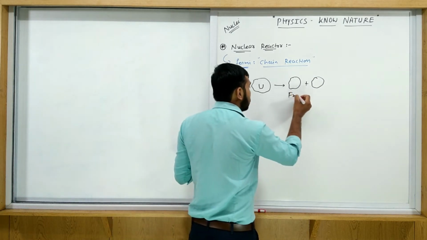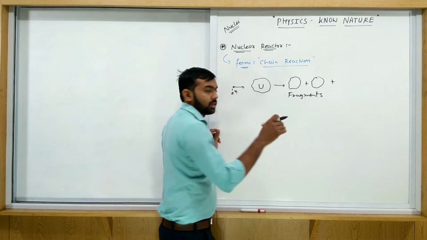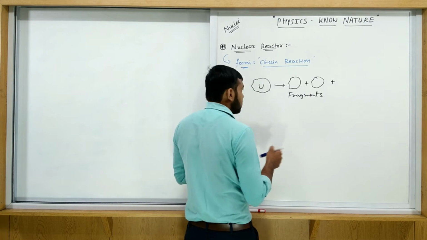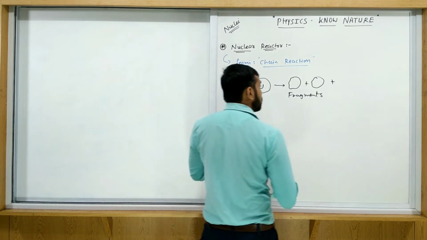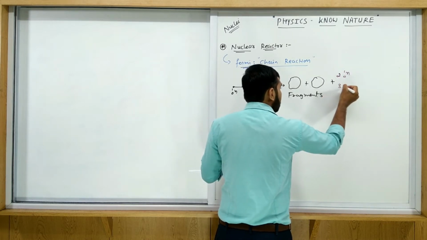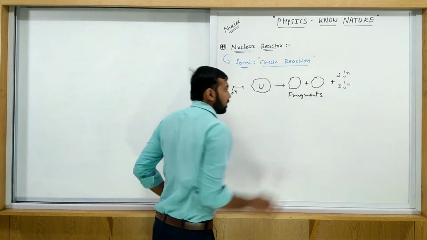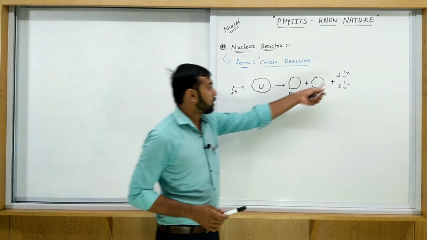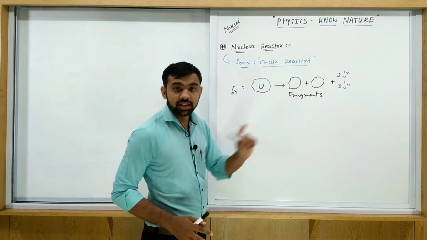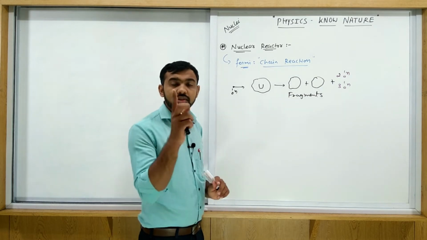With these fragments some neutrons are also produced. Maybe two neutrons are produced, or maybe three neutrons are produced, depending on which fragments are created. So on an average, 2.5 neutrons are produced in one fission process.